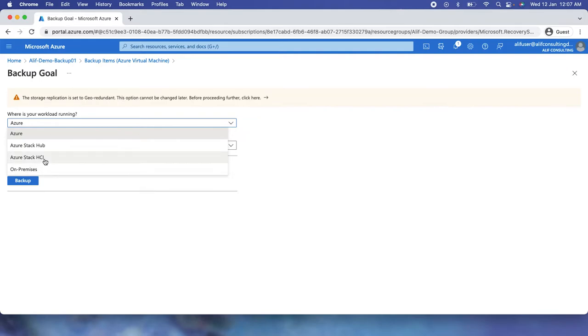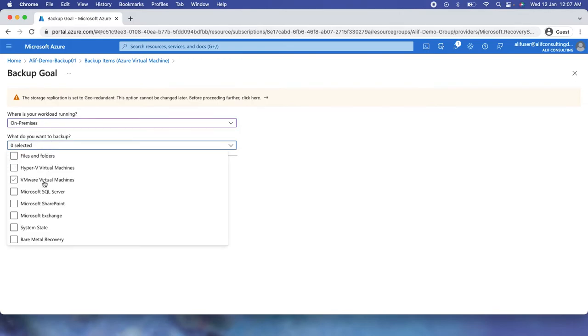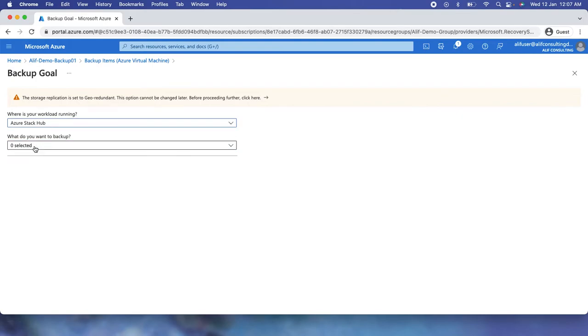So we have plenty of options. We have on-premise, we have Azure Stack, we have Azure Stack HCI, and then we have on-premise. If we go on-premise, we do have plenty of options to take the backups. And in the same way, if we go to Azure Stack, we do have plenty of options. If we go with HCI, we do have plenty of options here.